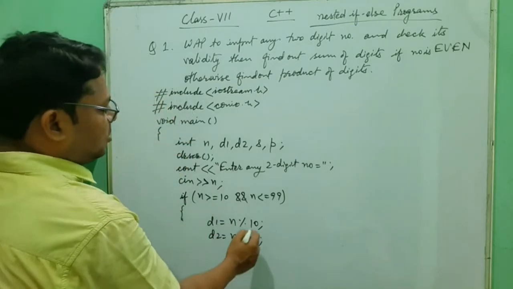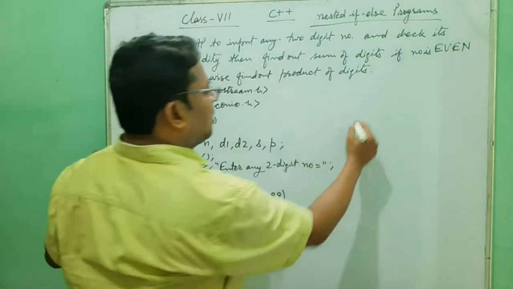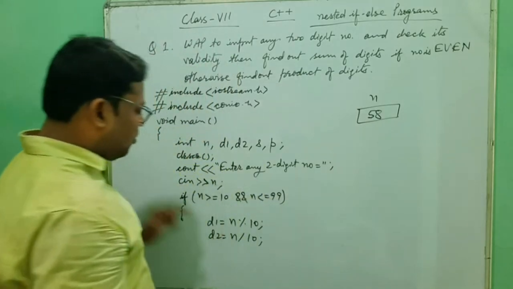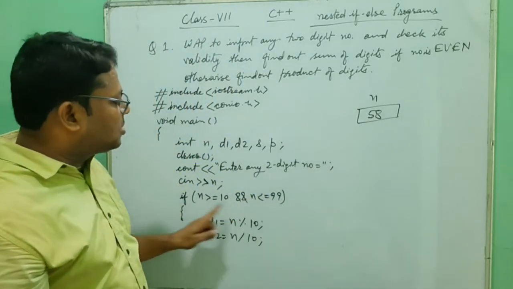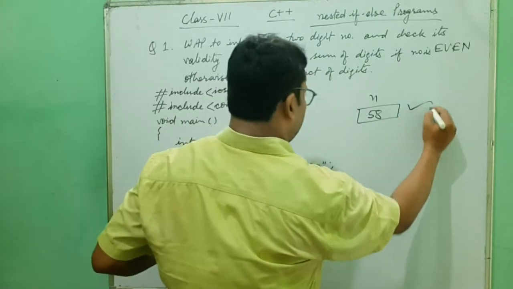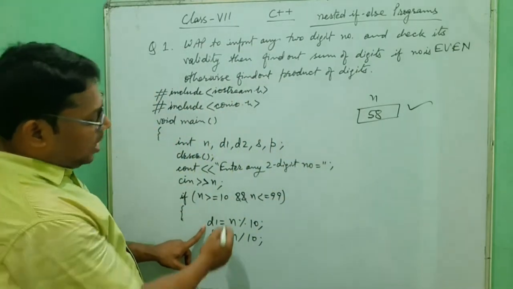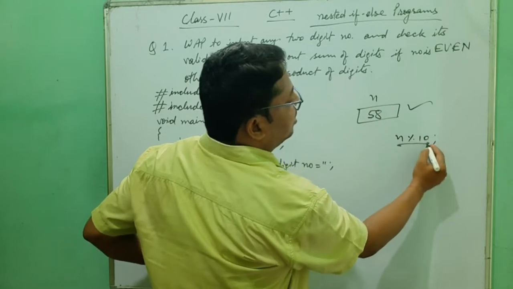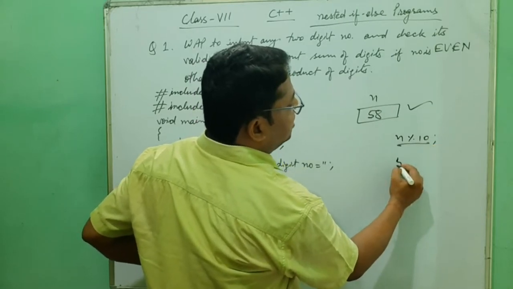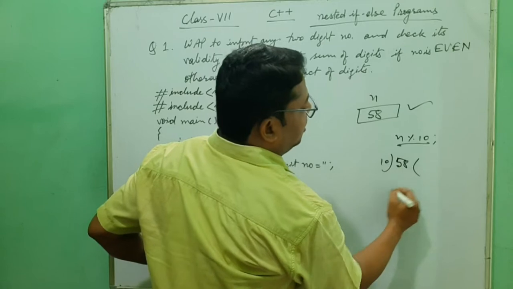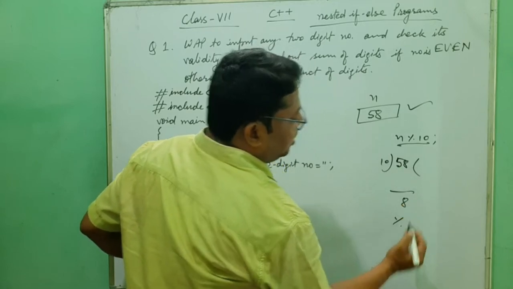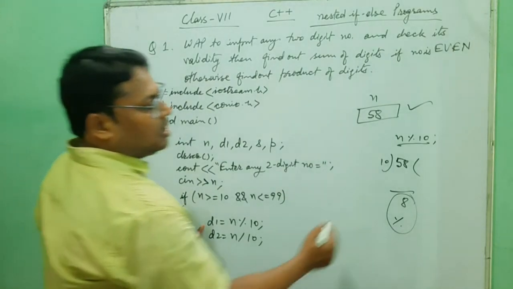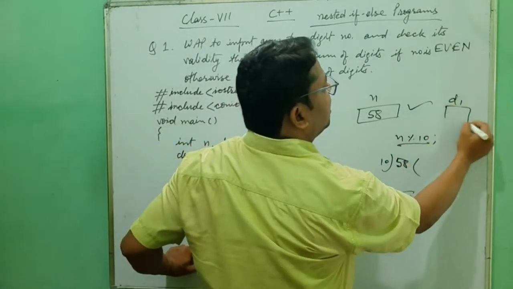If there is any doubt in these two statements, understand with one example: suppose n is 58. Between these two conditions it is true, so it is a two-digit number. Now digit 1 is n mod 10, which gives the remainder. When you divide 58 by 10, the remainder is 8, so d1 will be 8.